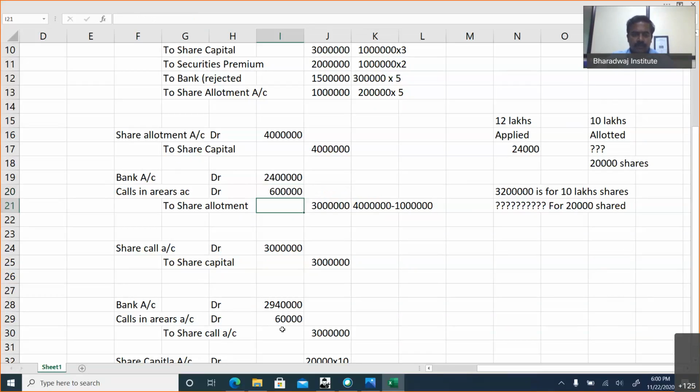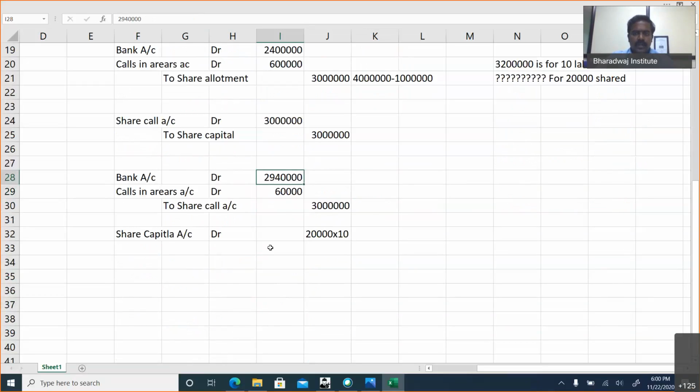Yeah. So this is 20,000 into 10, 2 lakhs, because it is fully called up. Will you debit securities premium? No, because the money has been collected along with application itself. So 2 calls in arrears will be nothing but this money plus this money.